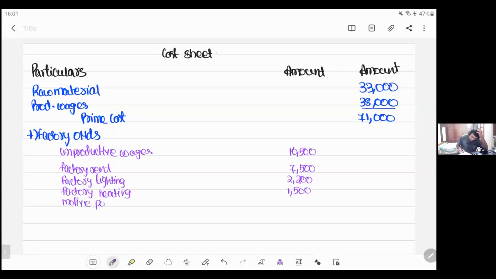Next, we have haulage, 3,000. Next, director fees works, which is somewhere around 1,000. Next, office director wages will not come.